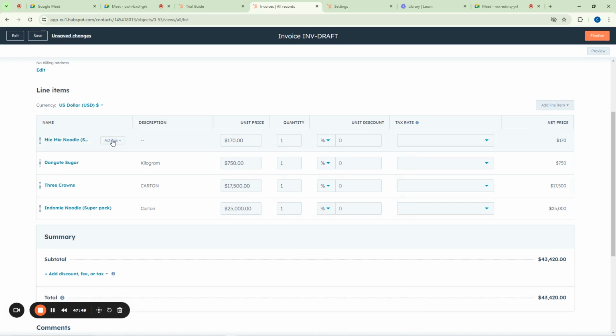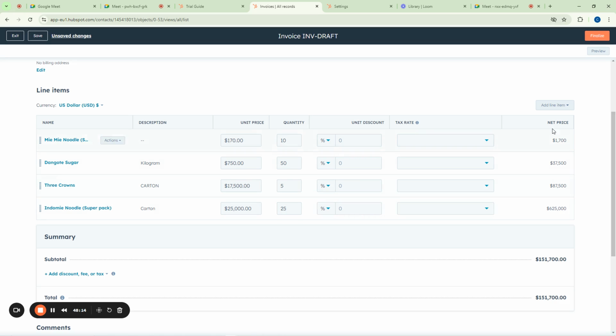Now you see everything that the person bought is now here. So you can now specify the quantity that they bought. So you say he bought Mimi noodle. How many cartons did he buy? You can say, okay, 10 cartons. He bought Dangote sugar. How many kilos did he buy? You can say he bought 50 kilos. He bought 3 Crowns milk. How many packets, how many cartons did he buy? You say he bought 5 cartons. Then Indomie noodle, how many did he buy? He bought 15 or 25.